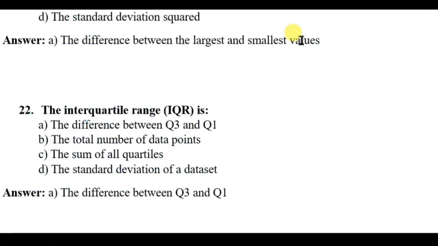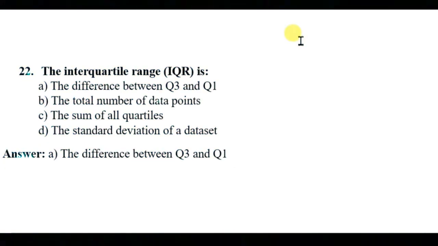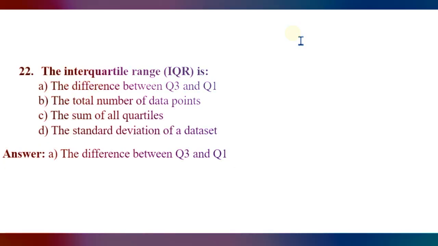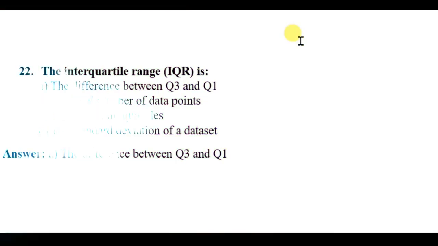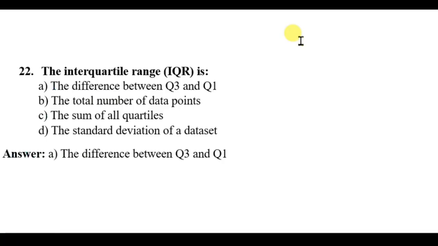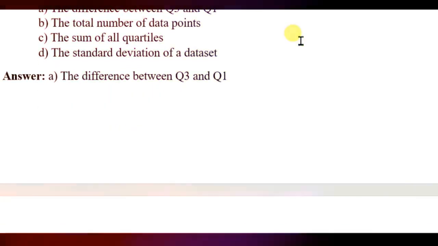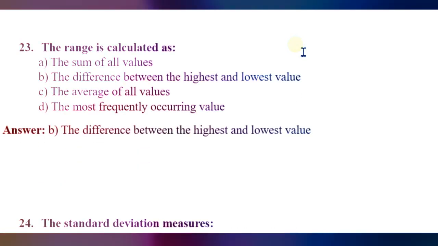Question number 22. The interquartile range, IQR, is the difference between the third quartile and first quartile, the total number of data points, the sum of all quartiles, the standard deviation of a data set. Here the right answer will be the difference between quartile 3 and quartile 1, meaning the first and third quartile.